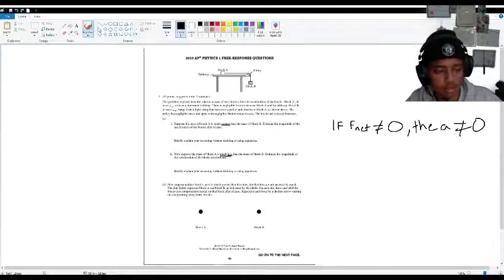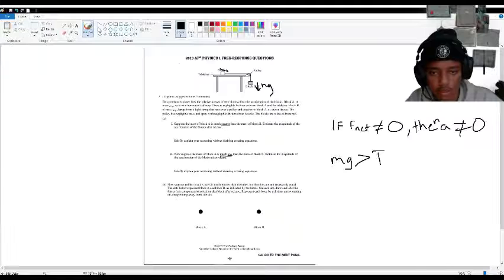Sorry, then. So now we're saying that the force of mg, which is this, going downwards, will be greater than the tension force, which is this right here. Whoops. Excuse me. This force right here is the tension.